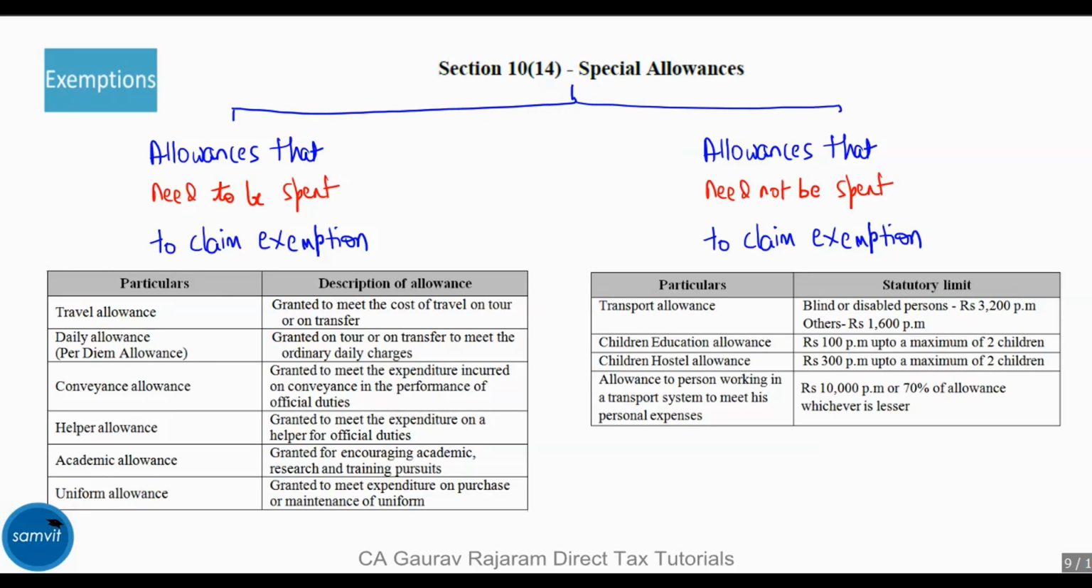That means these are allowed irrespective of spending, or in other words, a flat deduction will be given as long as you have received the allowance. Spending is not a criteria.